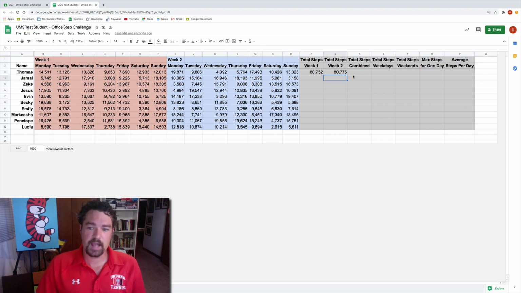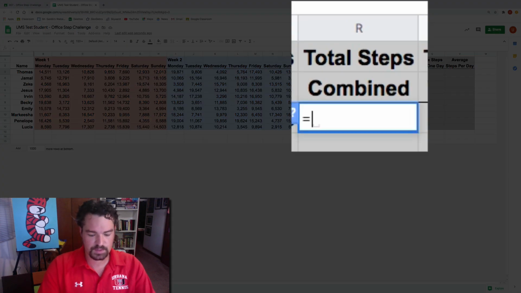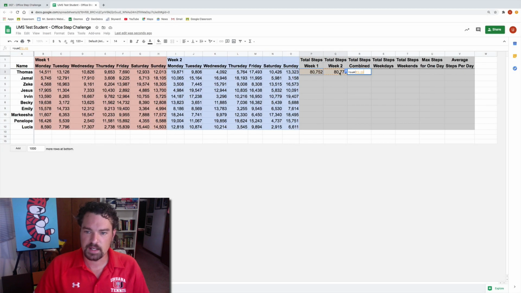Total steps combined, we can either add these two numbers or we can add all 14 of these together. I'm just going to add these two numbers because I think that's a little simpler. So every formula starts with an equal sign, equals, sum, parentheses, these two cells, return.